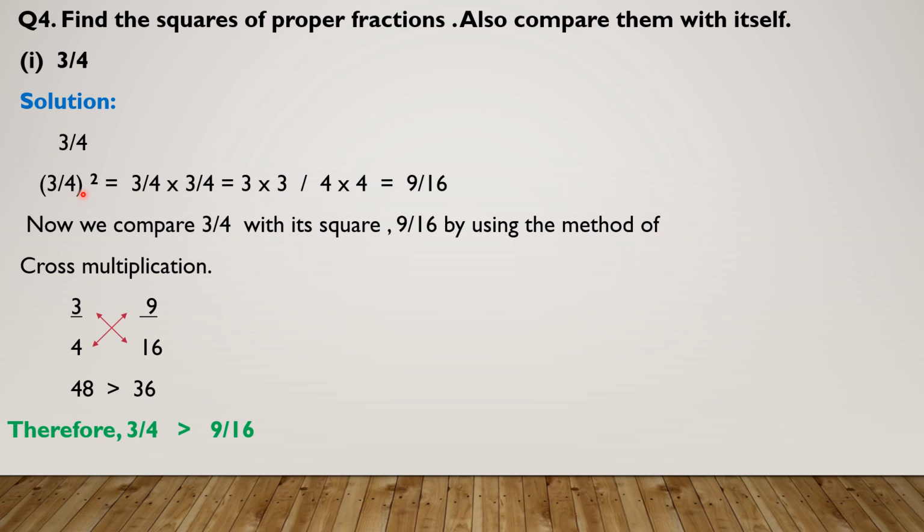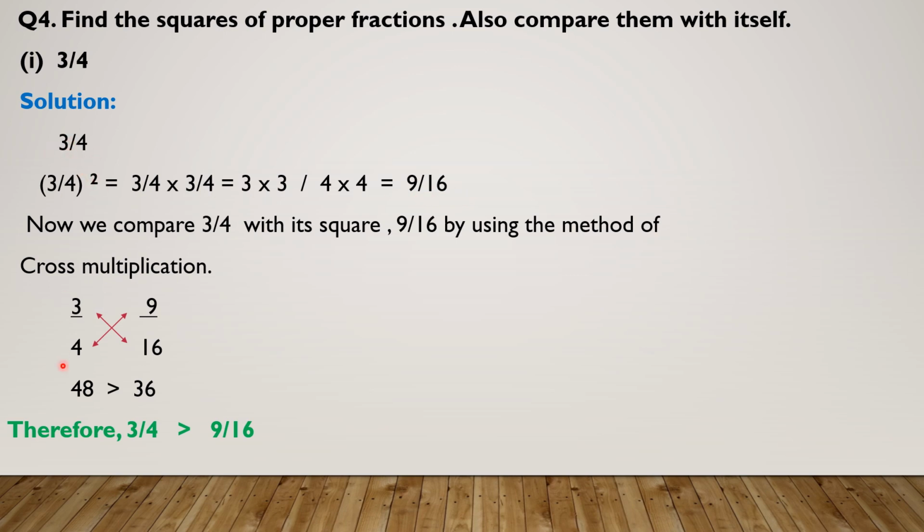How will we take its square? By writing the square on it, and then multiplying 3 by 4 with itself. 3 by 4 multiplied by 3 by 4. The numerator will multiply with the numerator: 3 times 3, divided by 4 times 4. 3 threes are 9 and 4 fours are 16. So 9 by 16 is the square of 3 by 4.